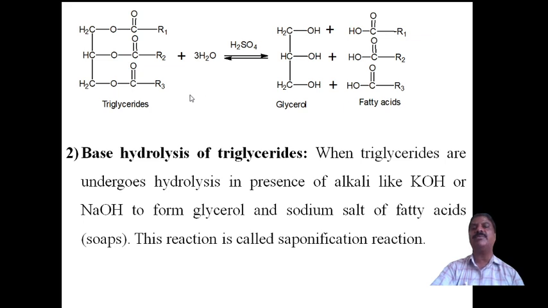Suppose we add excess water in presence of dilute sulfuric acid. All three ester groups undergo hydrolysis to form three OH groups on one carbon chain, which is nothing but glycerol, a trihydric alcohol, and fatty acids are formed. The fatty acids are different here: one is R1COOH, another is R2COOH, and R3COOH. This is the fatty acid. This is exactly the reverse of the formation of a triglyceride.